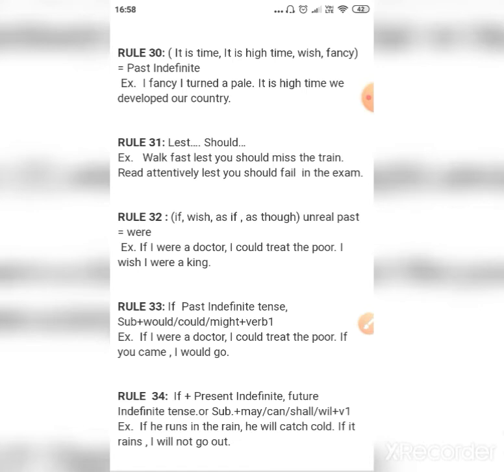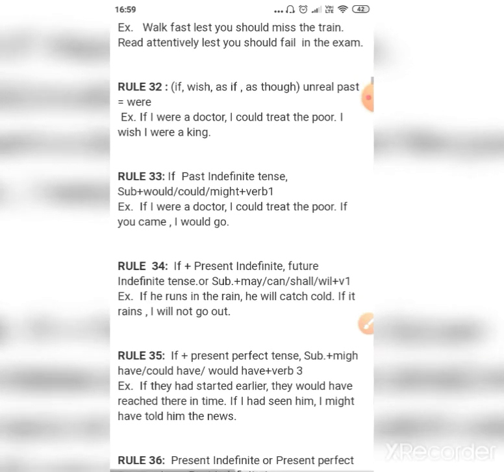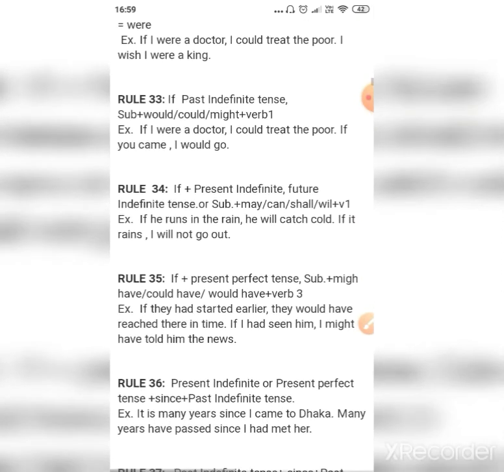Rule number 32. If we are using conditional sentences starting with the word if, I were a doctor, I could treat the poor. Then rule number 33, if past indefinite tense, then subject plus would or could or might plus first form of verb. If I were a doctor, I could treat the poor. If you came, I would go.